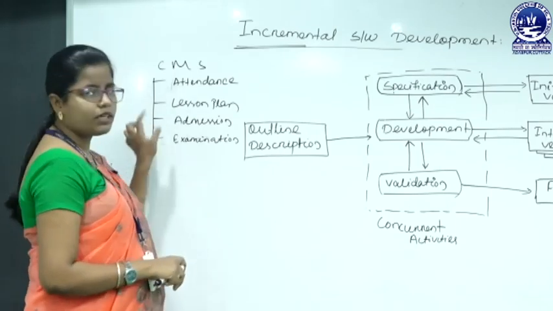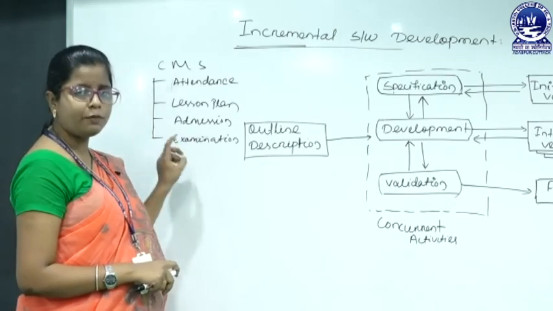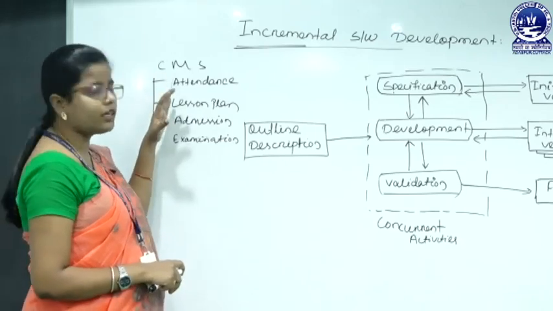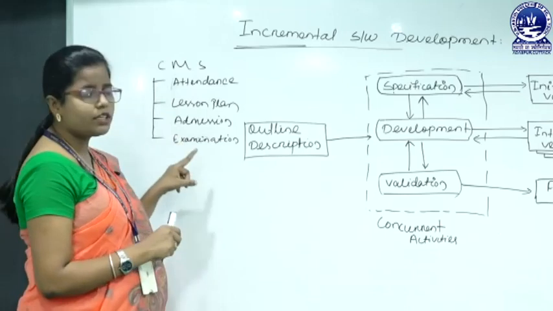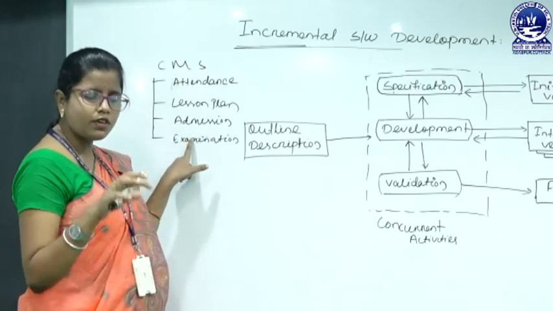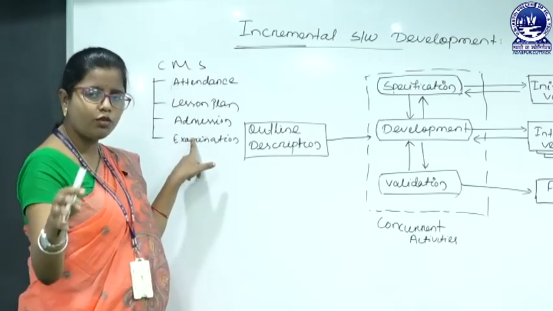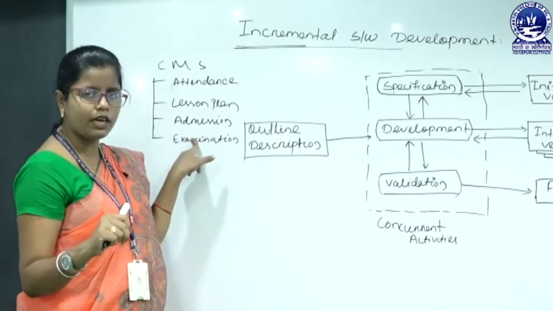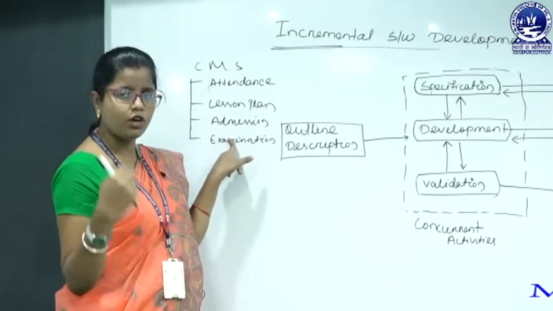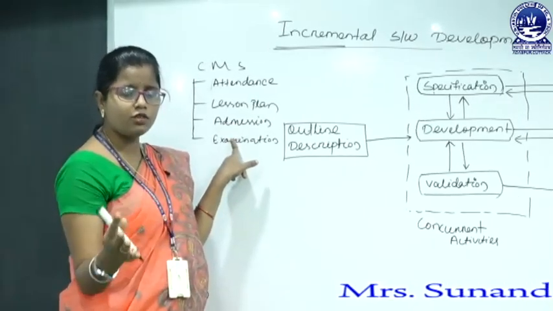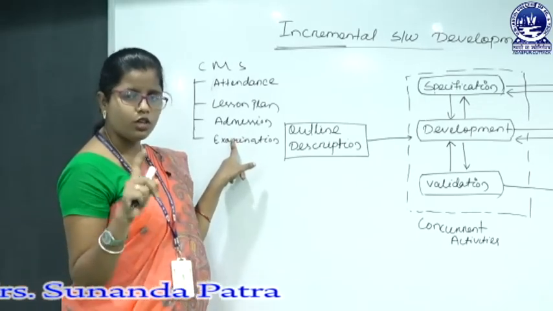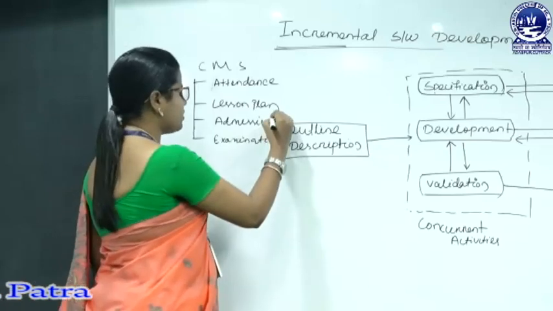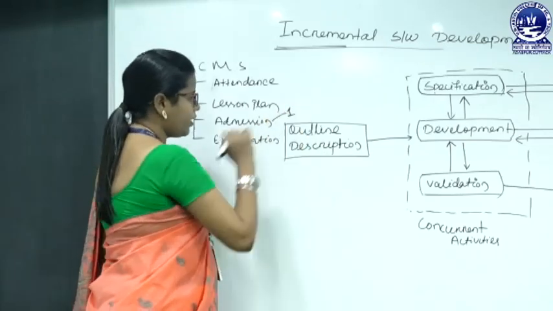This is the outline description. Here we have to give some priority to the functionalities. Suppose the first priority goes to admission, because once admission is done, then we can go for the lesson plan, then the attendance, then the examination. Without admission we cannot go for the attendance and we cannot go for the lesson plan either. So, the first priority is admission.